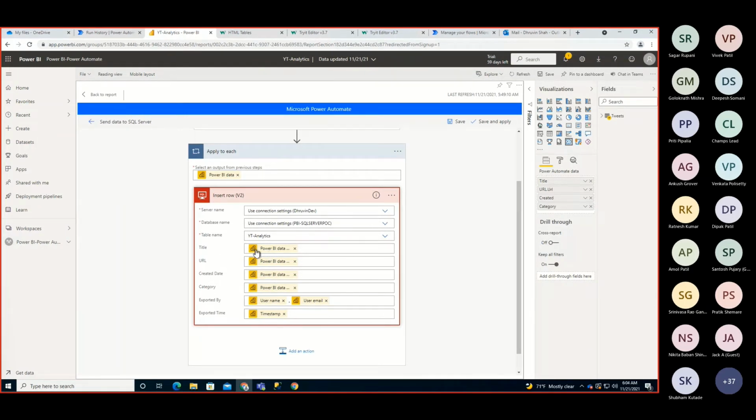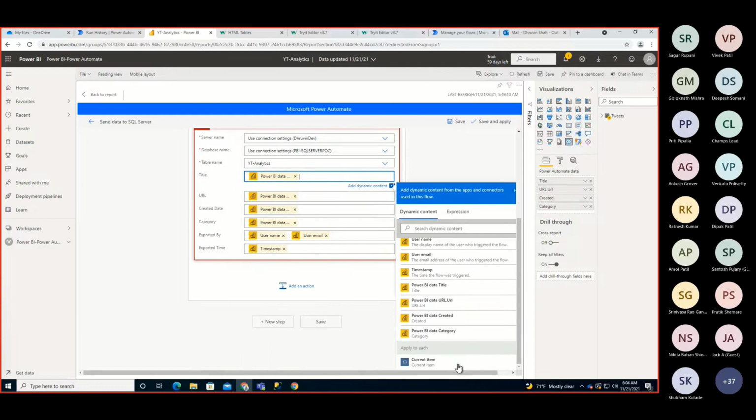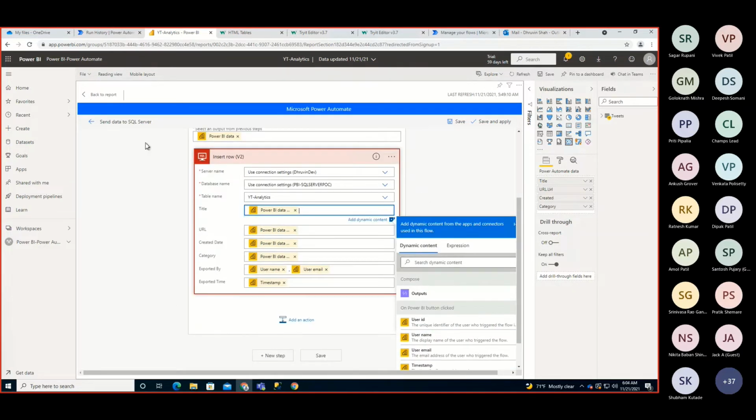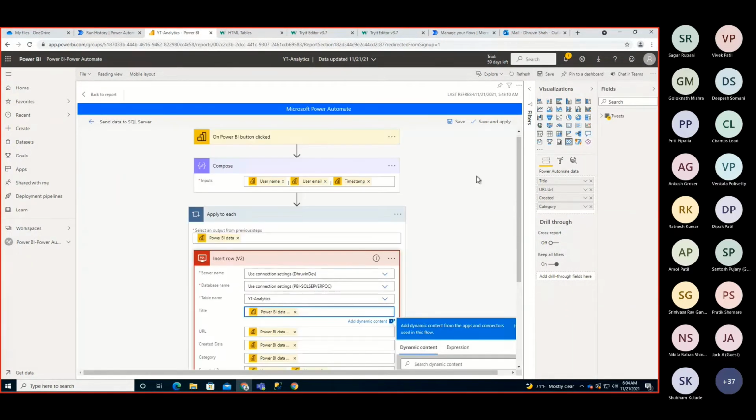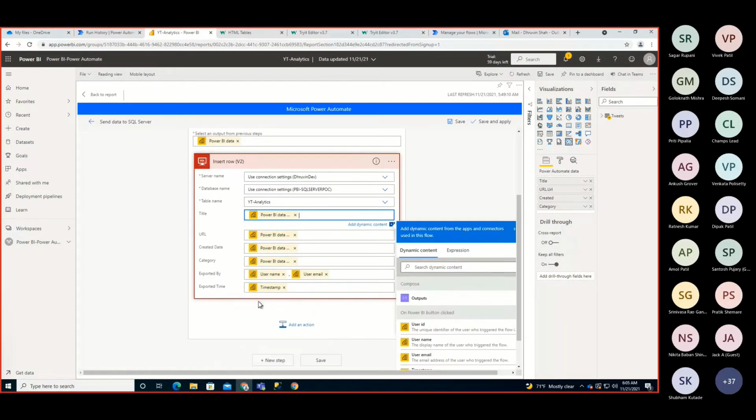So let's say in title I need to send this title, for URL I need this URL. So basically you select here and select the appropriate property, and that will automatically add an apply to each loop on top of that. And for exported by and exported time, we will use the username. So who is the user who has clicked the button and what is his email. So I'm passing this information, and these are the default properties we are getting with this Power BI connector.